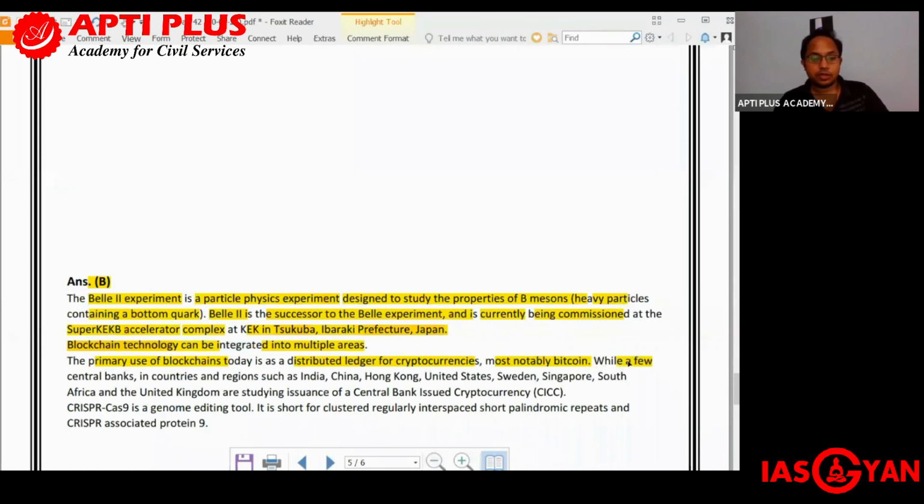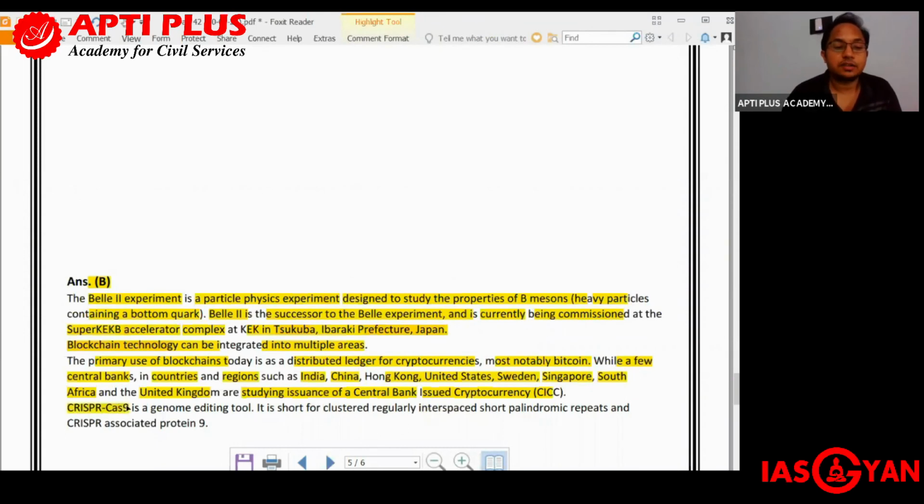Also, a few central banks in countries and regions such as India, China, Hong Kong, United States, Sweden, Singapore, South Africa, as well as United Kingdom are studying the issuance of a central bank issued cryptocurrency. Right now it is not yet started as such, but it is being studied by various countries. And how do you maintain this cryptocurrency? By maintaining the distributed ledger system, which works on the basis of the blockchain system.